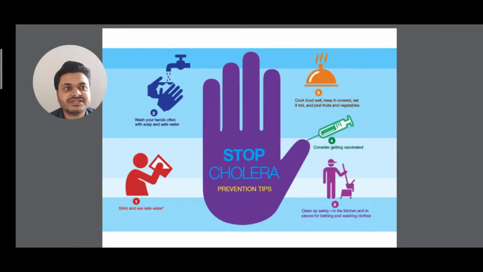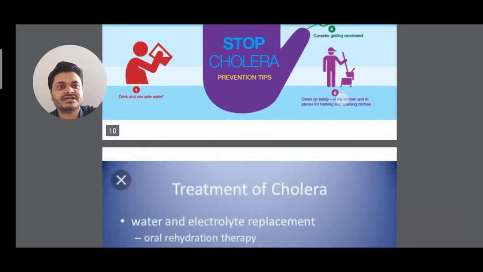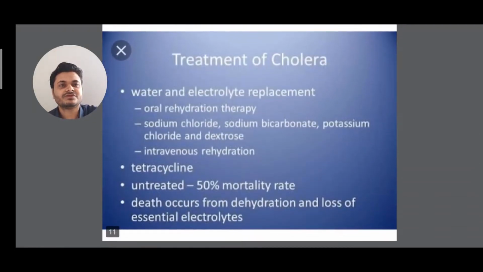Then you have to eat vegetables and fruits. You have to wash them and eat them. And consider getting vaccinated. You can have a vaccine program, vaccinate yourself, and clean up safely in the kitchen and places of bathing and washing clothes. Clear? So you have to clean, you have to keep your sanitation. So sanitation work has to be done, and the places should be clean.